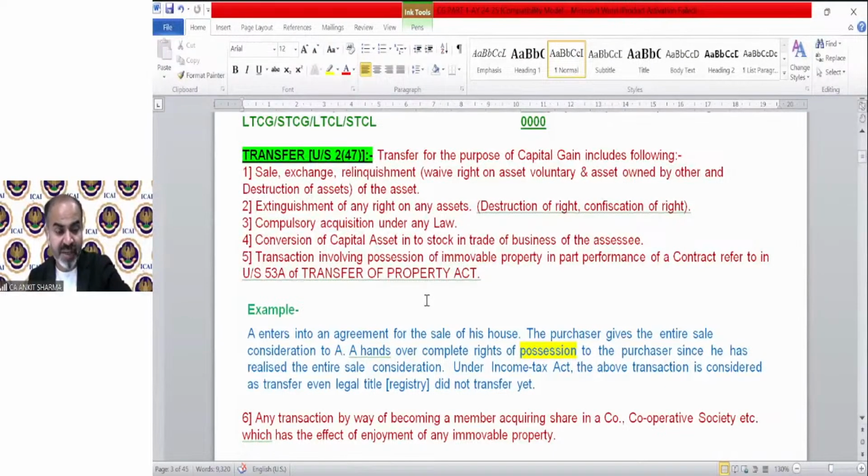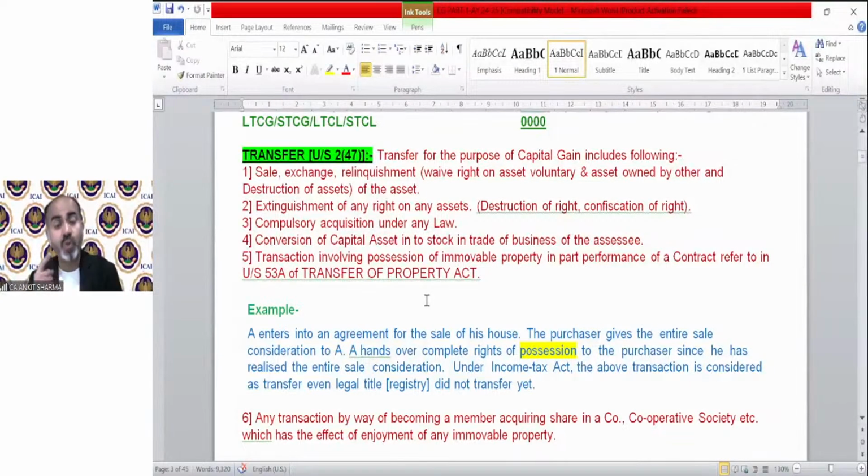If the ownership has been confiscated by law from the assessee, that is also going to be treated as transfer. Like you have purchased a car for your business on loan from a bank. After some time, you are not able to pay the installments. So what will the bank do? The bank will come and confiscate that car and the ownership of that car from you.